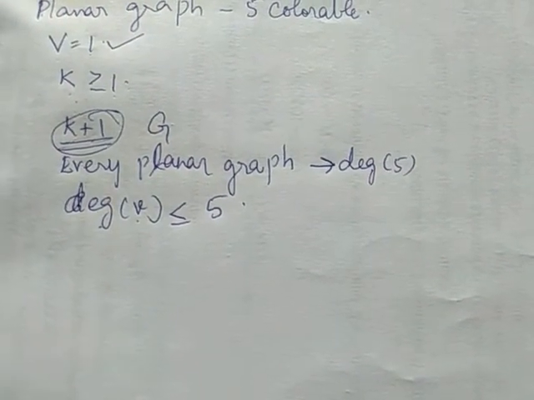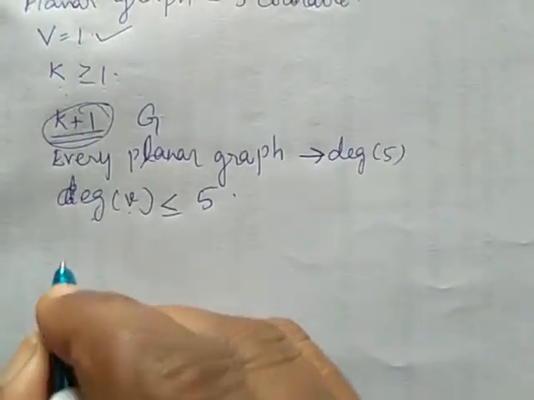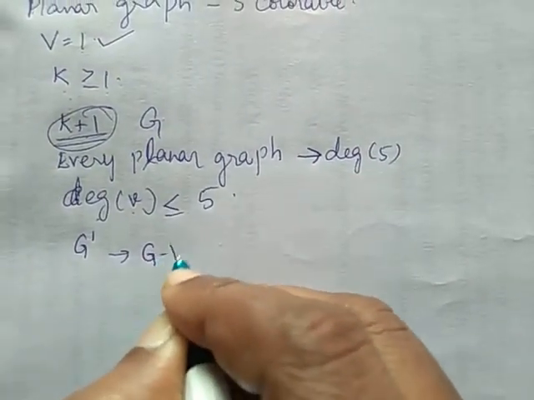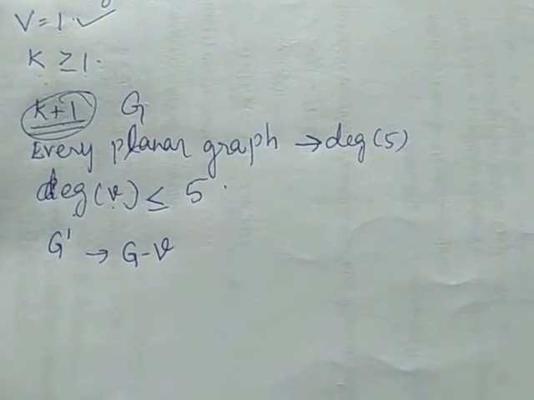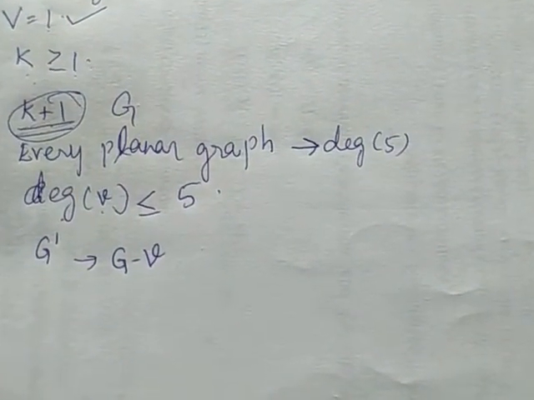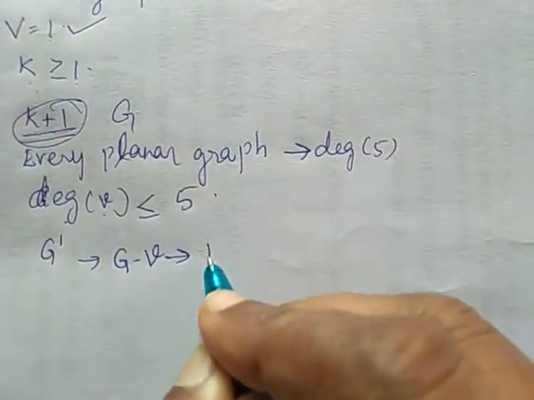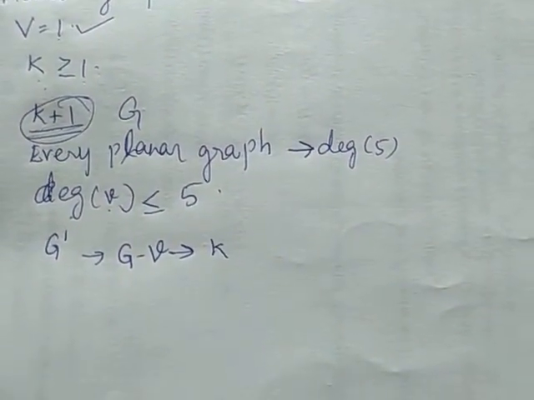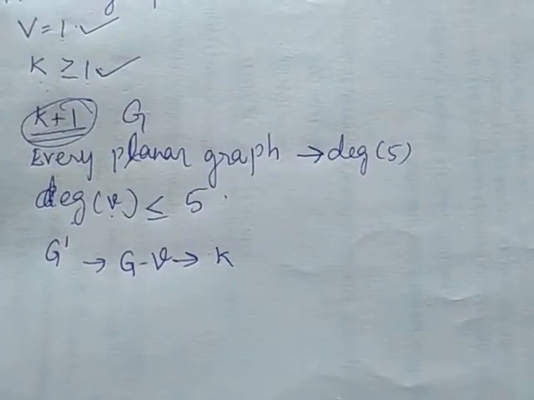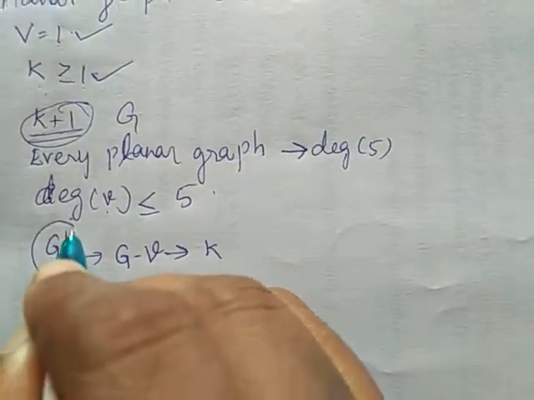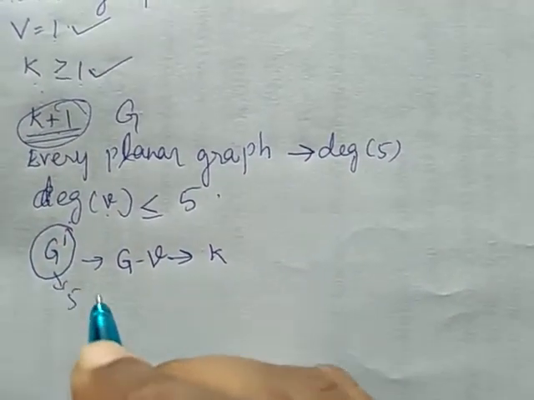Now we'll consider a graph G dash. What is G dash? It is obtained by removing one vertex from G. When we remove a vertex from G, this contains k vertices. Hence, according to our induction hypothesis, G dash is 5-colorable.